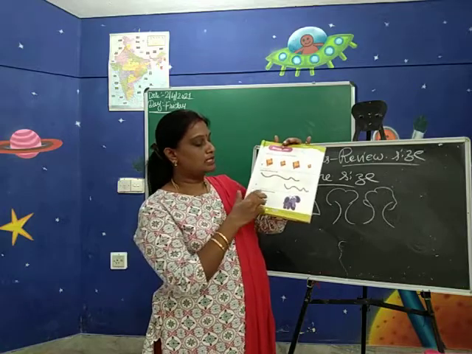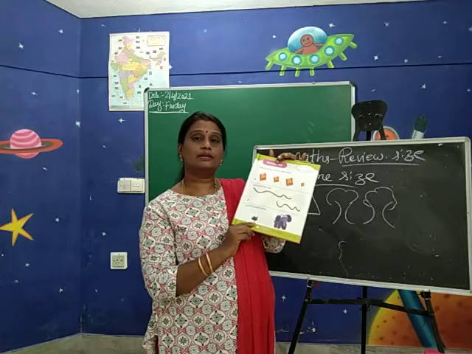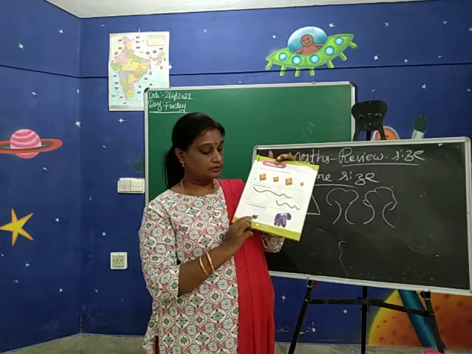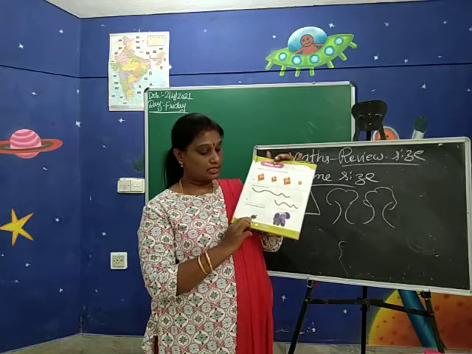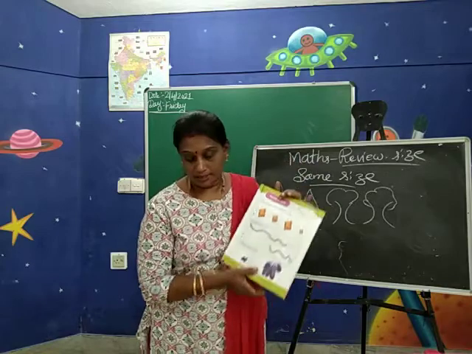Next comes circle the smaller animal. Which is the smaller animal here? Yes, that comes here. Which is this? Rat. Yes, we have to circle the rat.